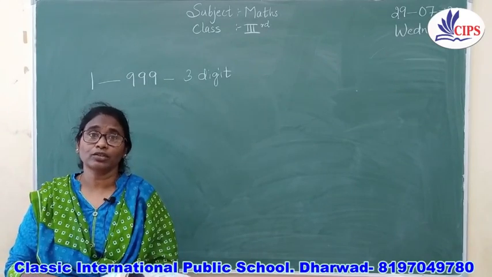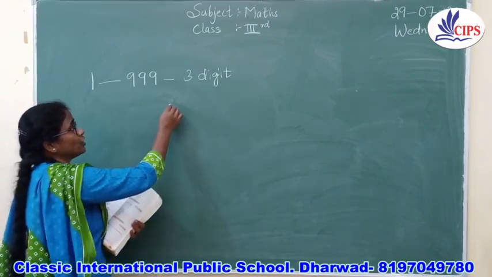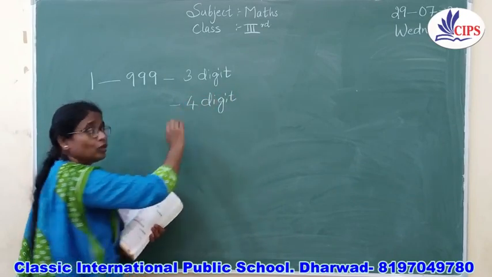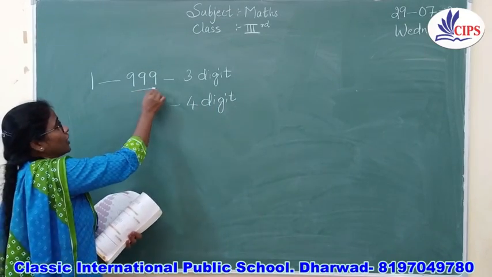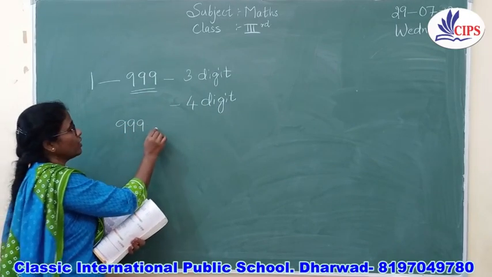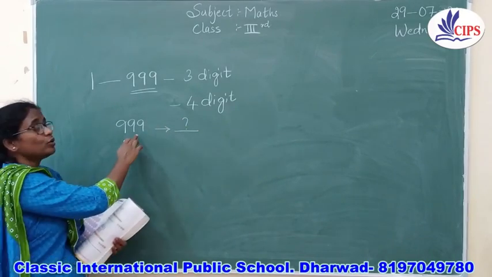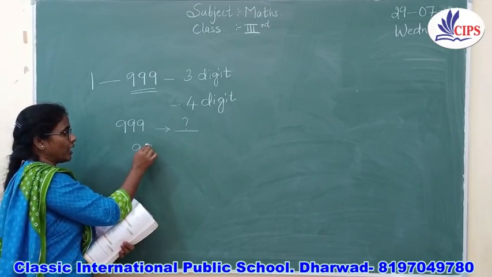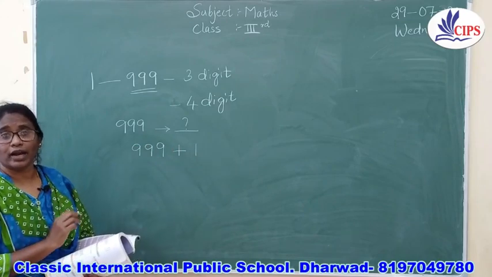Now I am going to teach you about the 4 digits. To learn about the 4 digits, you must know what the next number after 999 is. What is the next number after 999? You don't know, right? So to get the next number, what are you going to do? For 999, you are going to add 1.